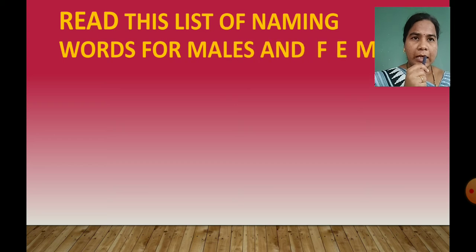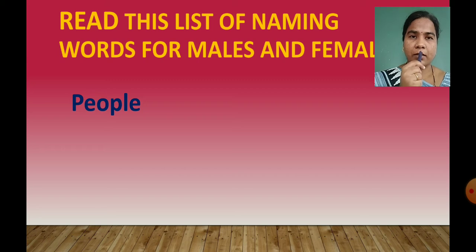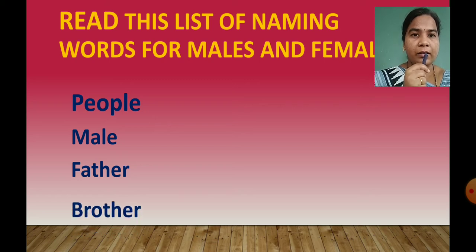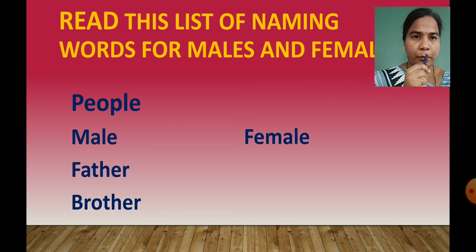Now read this list of naming words for males and females. So children, see some more examples for your understanding. The list has been given in your textbook also. You can see this list on page number 28. Male and females means people. First of all we will see male naming words. In male we can see father, brother. Then in female we can see mother, sister.